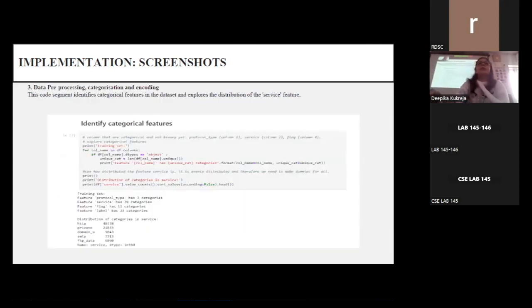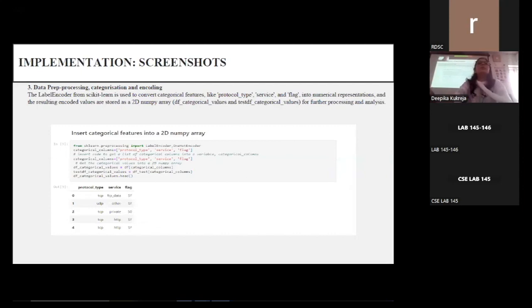In this screenshot, the code identifies categorical features in the data set and explores the distribution of the service feature. As you can see in the last few lines of the screenshot, the categorical features identified are protocol type, service, and flag, and the service feature further has multiple categories that are evenly distributed.